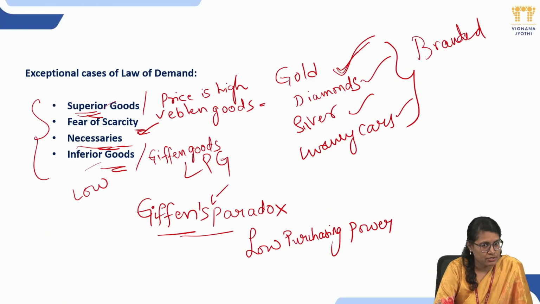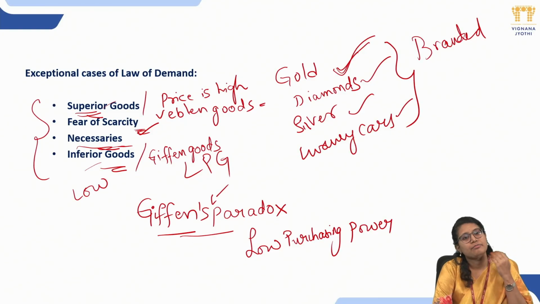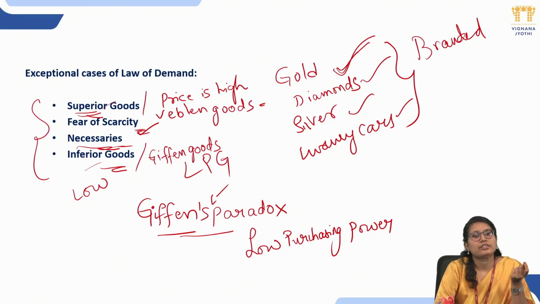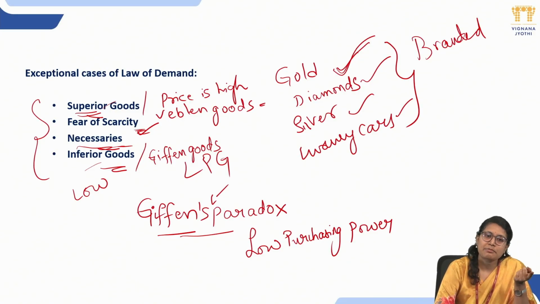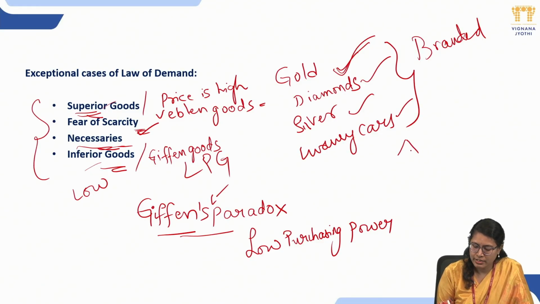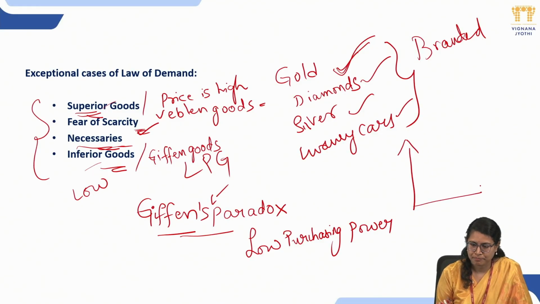One is superior goods, meaning goods of high price also don't hold this law of demand. With the increase in price, the demand also increases. Fear of scarcity: with the increase in price, the quantity demanded also increases. For necessaries, though there is rise in the prices, you will find increase in demand. For inferior goods, with the decrease in price, you will find decrease in the quantity demanded. So these four are exceptional cases for the law of demand, and here you can see how the curve will be.